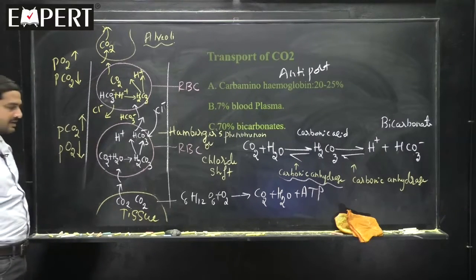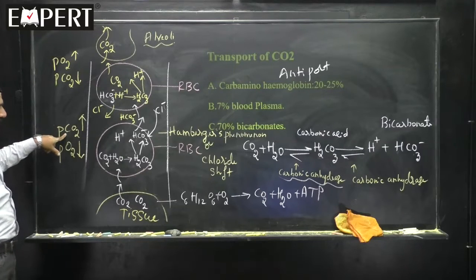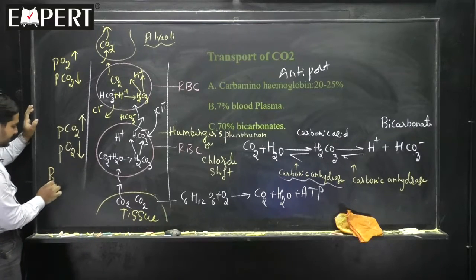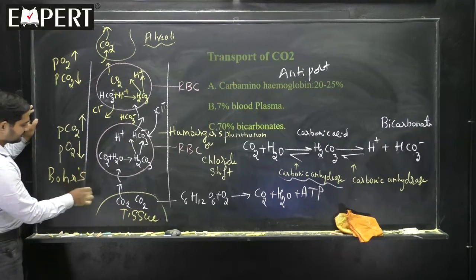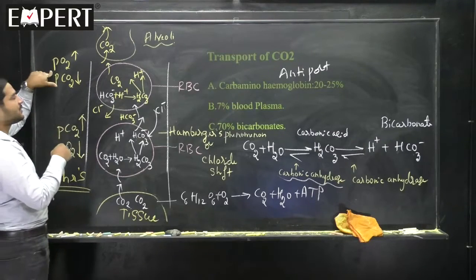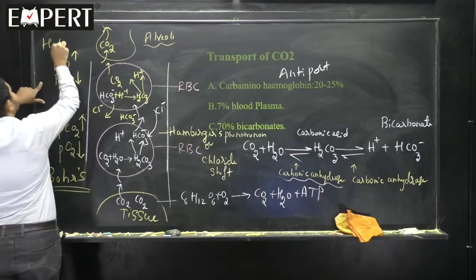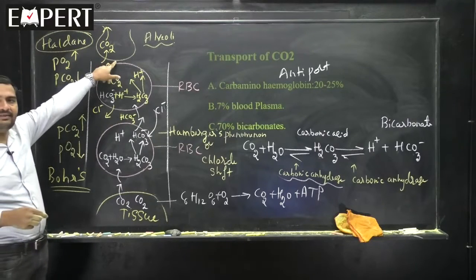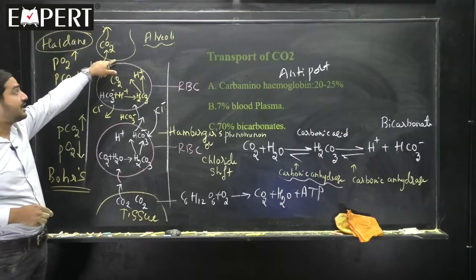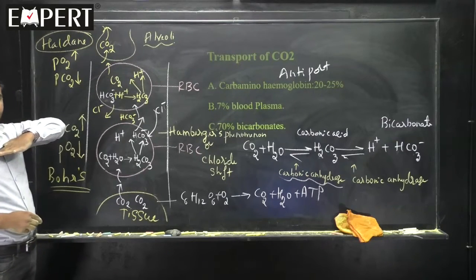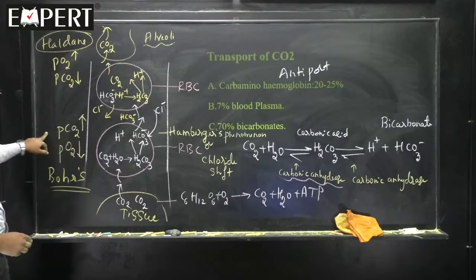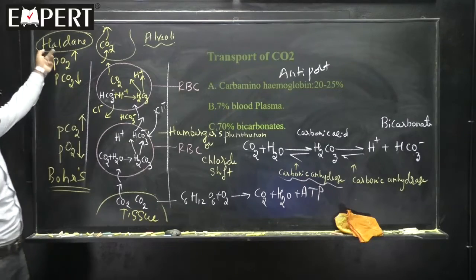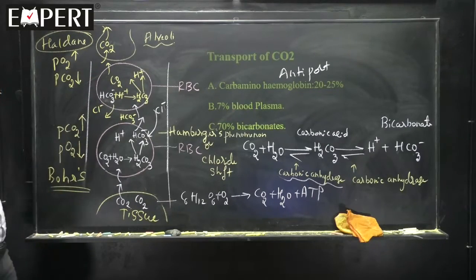Now, you tell me, in this condition, is it Bohr's effect or Haldane's effect? It is Bohr's effect. Clear? What about this one? Haldane effect. Is the matter clear? Because the Haldane effect occurs near the alveoli level, and Bohr's effect occurs near the tissue level. Hope you have understood the Haldane effect and Bohr's effect.